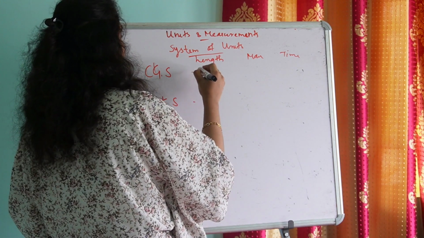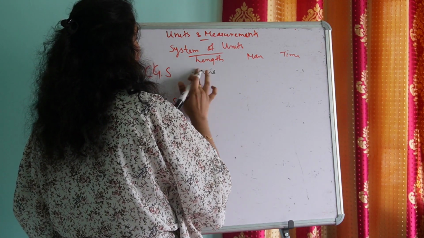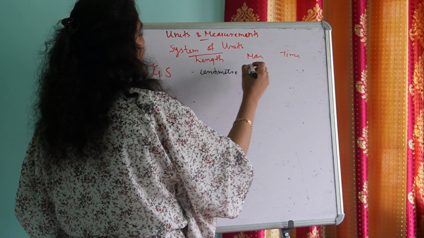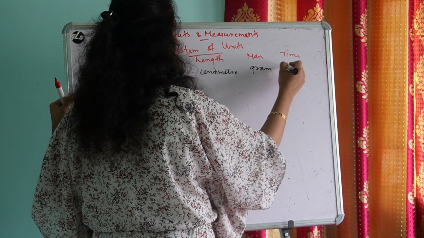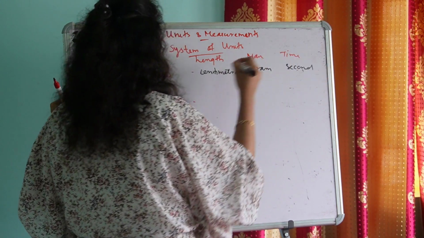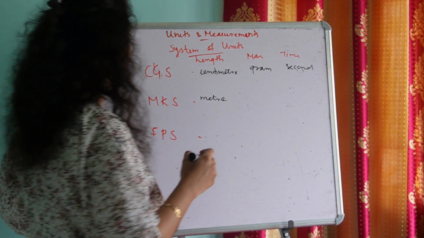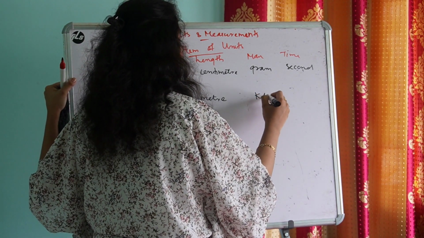The unit of length in the CGS system was centimeter. The unit of mass was gram, and the unit of time is second. Again, the unit of length is meter in the MKS system. In mass it is kilogram.